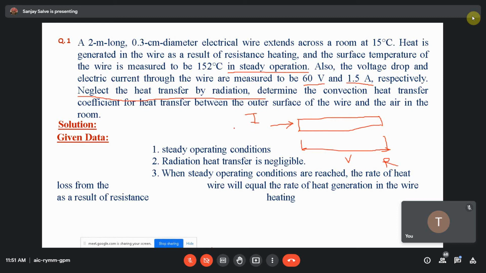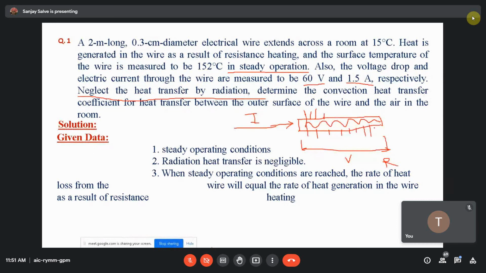Now, if the current flow is constant, whatever heat is generated within that is equal to the heat dissipated from the surface of this rod, and the surrounding must be constant.